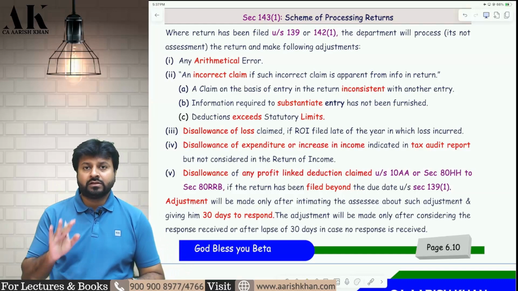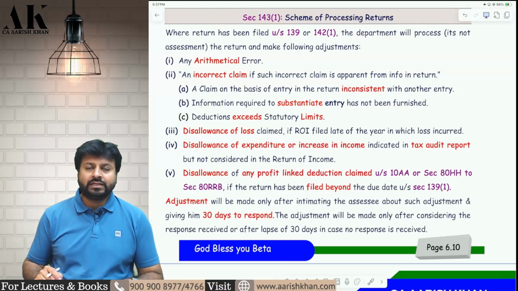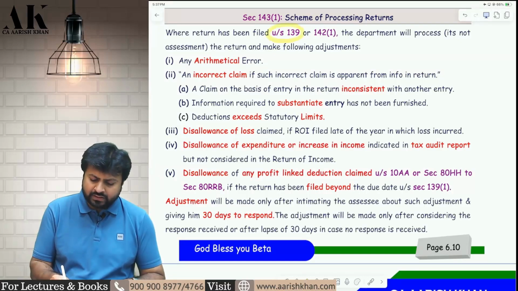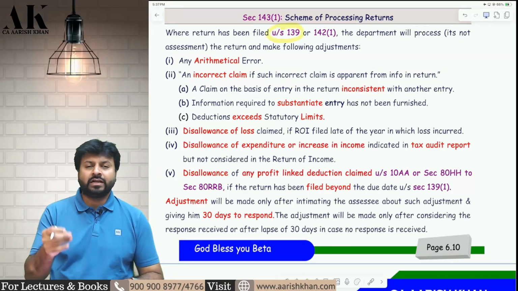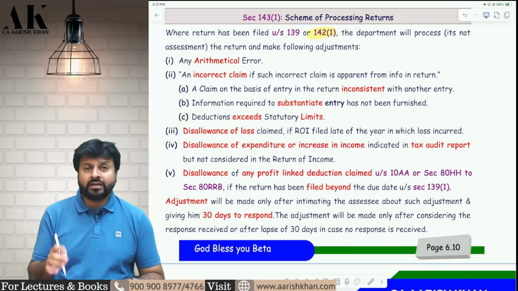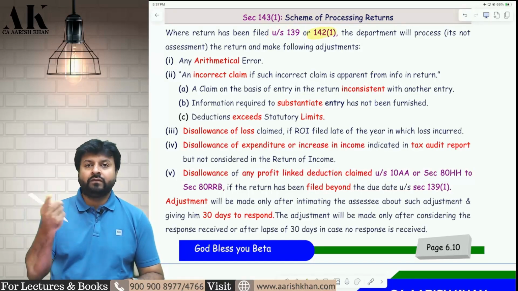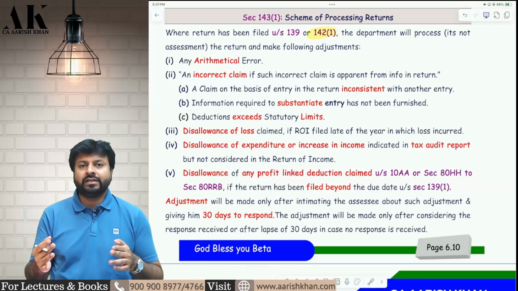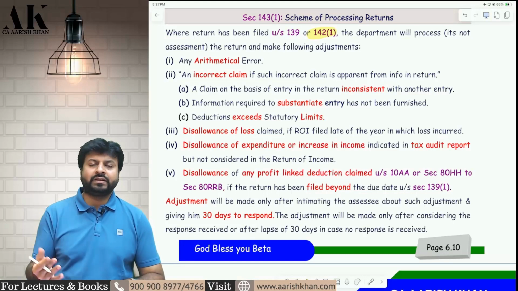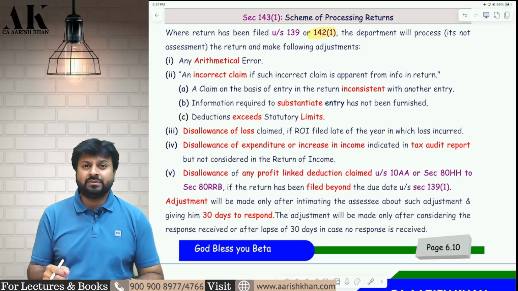Okay. So first of all, we need to identify which returns will be processed. All the returns mentioned under 139(1) will be processed: 139(1), 139(3), 139(4), 139(5), 139(9). Every return which is filed under different subsections of 139 will be processed, and even a return which is filed under 142(1) will also be processed over here. First thing, the software will identify certain mistakes. Which are those mistakes? I'll explain with the help of examples all the mistakes that the software can identify.